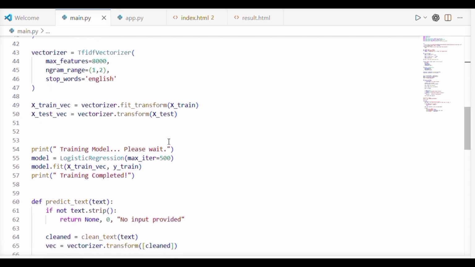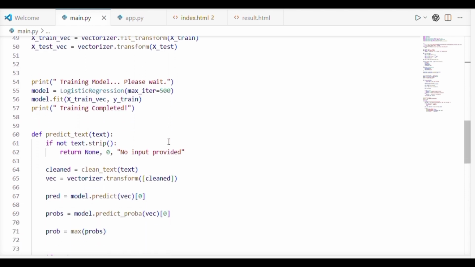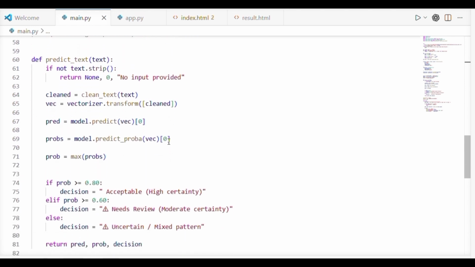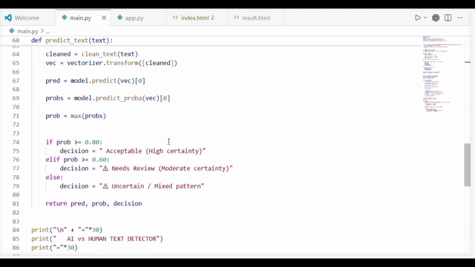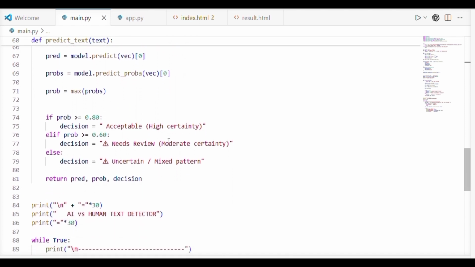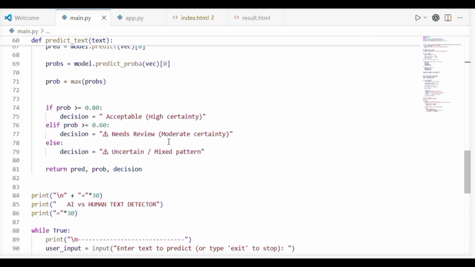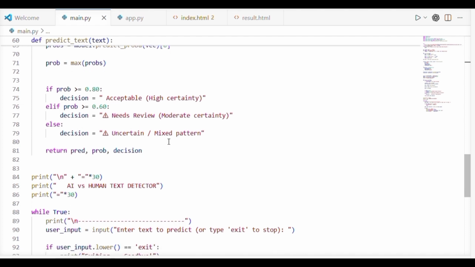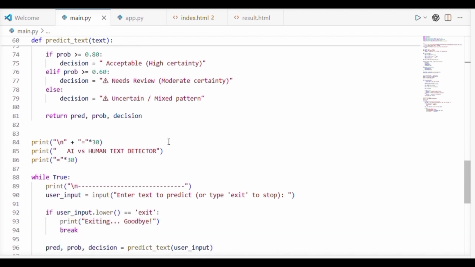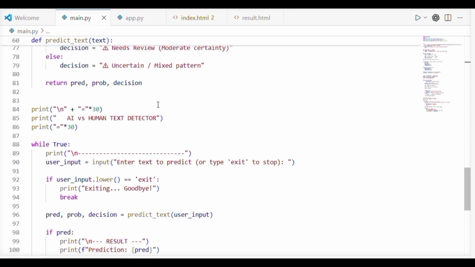Based on this confidence, we implement a decision layer. Above 80% is acceptable. Between 60% and 80% needs a review. Below 60% is uncertain. Finally, we use a simple console interface where users can enter text and get the prediction, confidence, and decision as output. This completes the backend implementation of our system.